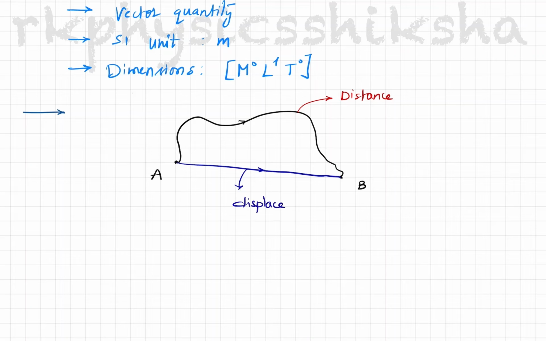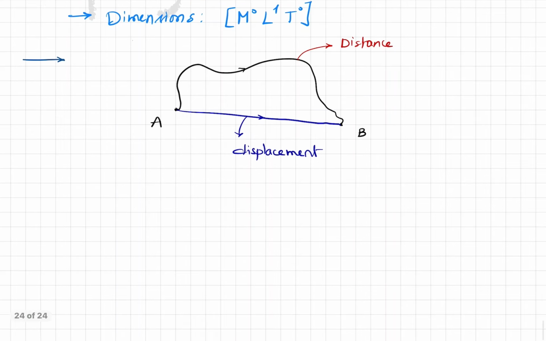This is displacement. Now if you look at this diagram, we can clearly say that the magnitude of displacement, very important, is always less than or equal to distance.